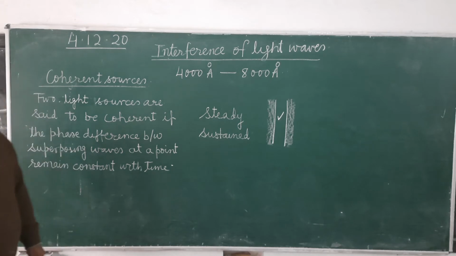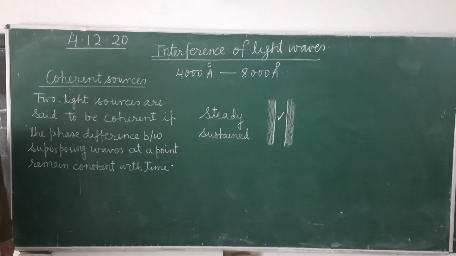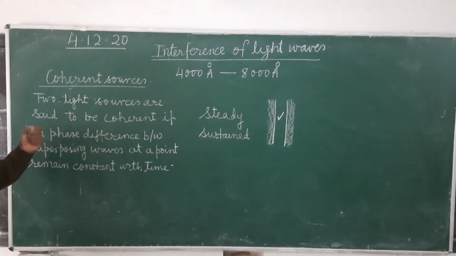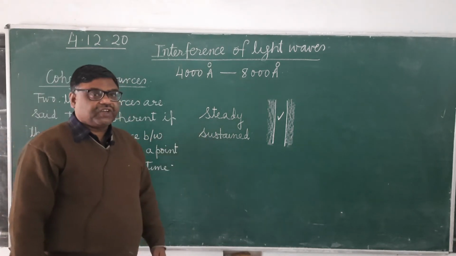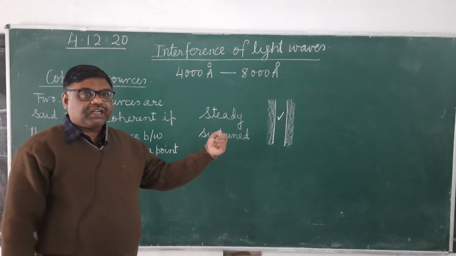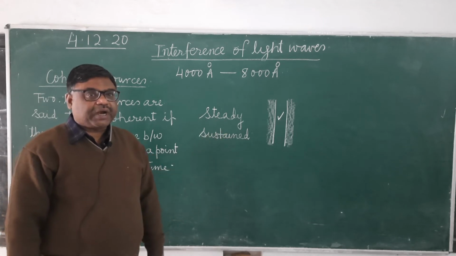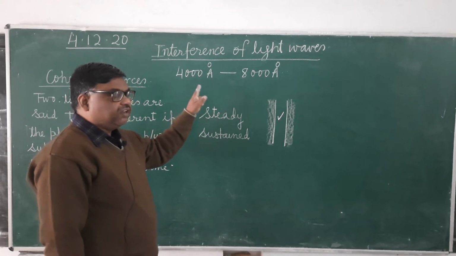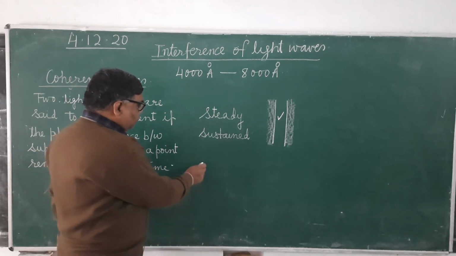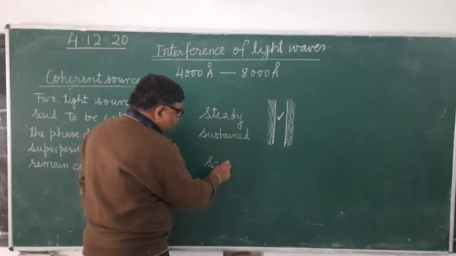Yesterday, in the previous lecture, I told what the two essential conditions are for getting sustained interference, so that we can get an observable interference pattern. For this, waves should be of the same frequency.